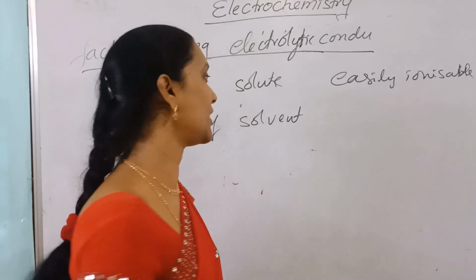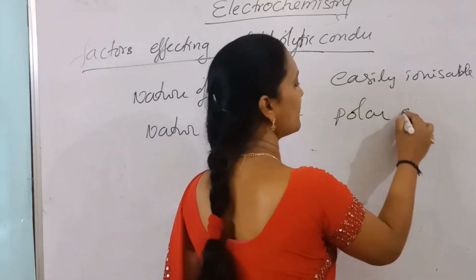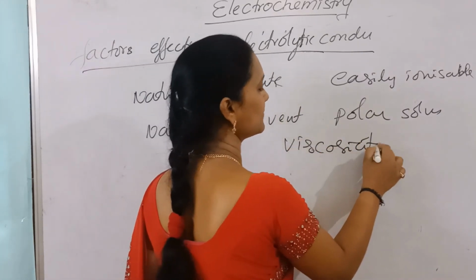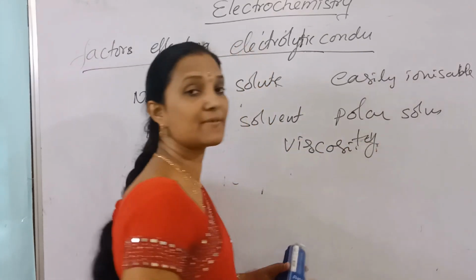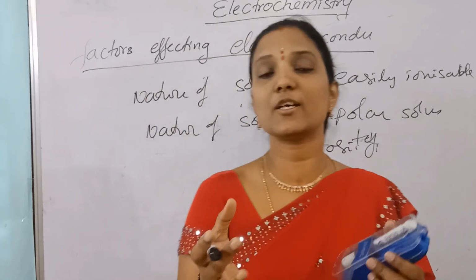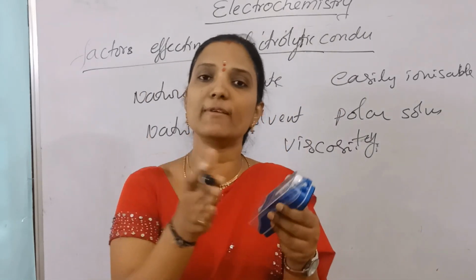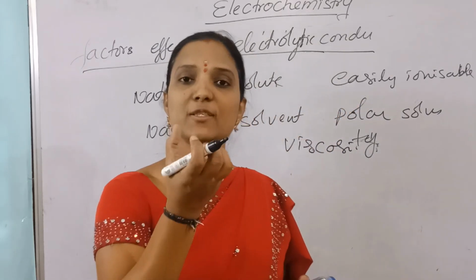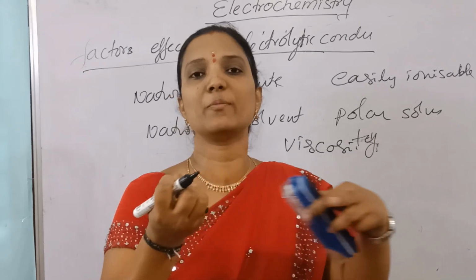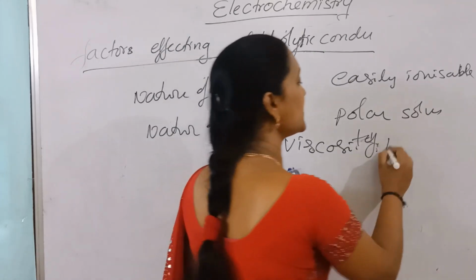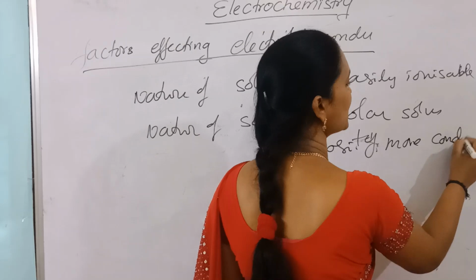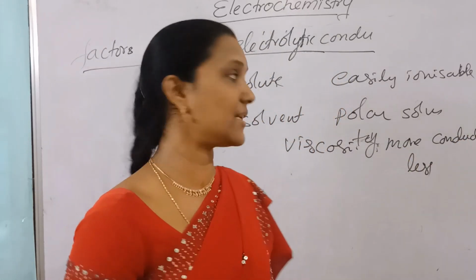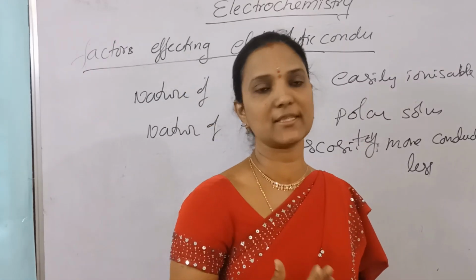Polar dissolves in polar, so the solvent must be polar, and its viscosity must be less. If solvent interactions are more, viscosity is more, and there is no free movement of ions. So when viscosity is more, conductance is less, and a polar solvent is good to increase conductance.